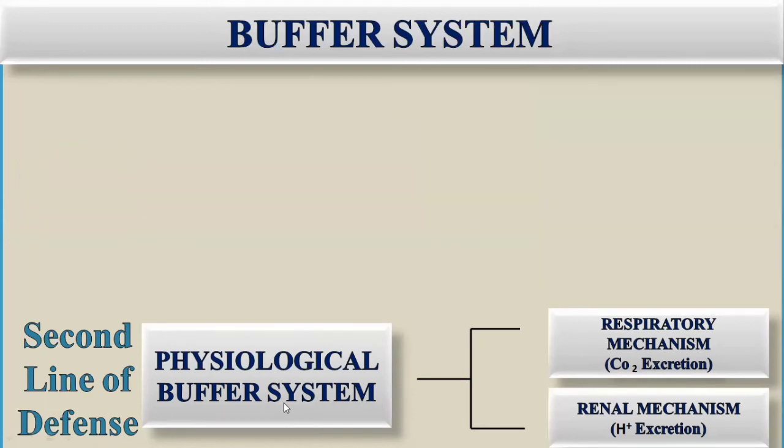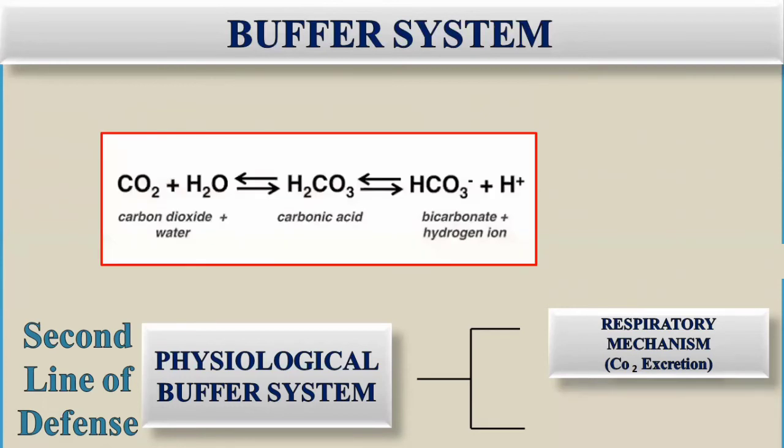The physiological buffer system, as compared to the chemical buffer system, takes much more time, as the chemical buffer system is the quickest. The changes in pH will be managed in two ways: through the lungs and through the kidneys. So first of all, let's see the respiratory mechanism, in which carbon dioxide excretion occurs.